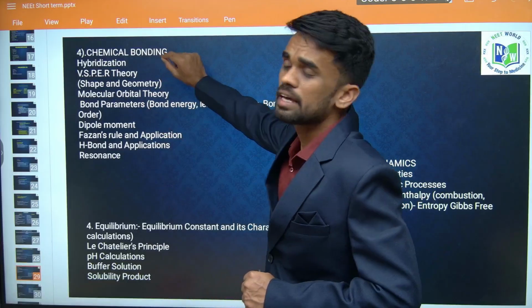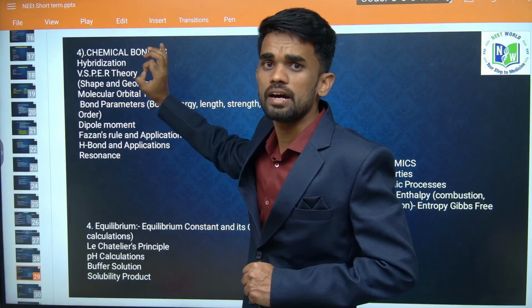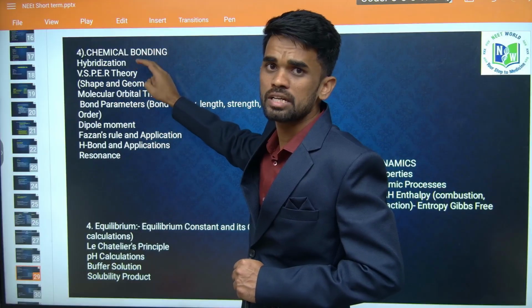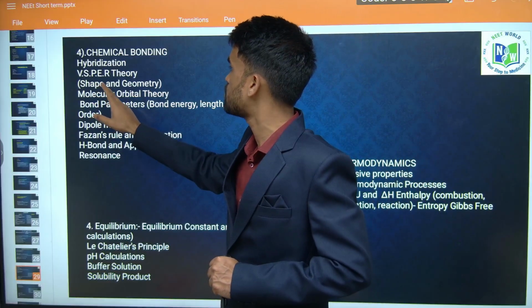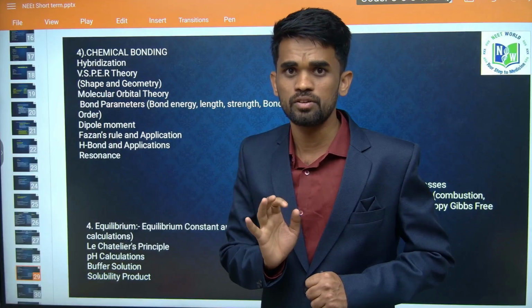Okay, then next, chemical bonding. As I already told you, one of the easiest and highly weighted topics is chemical bonding, where you can cover hybridization and valence shell electron pair repulsion theory. From there we can expect shapes and geometry. Without these questions we may not find any question paper from NEET.